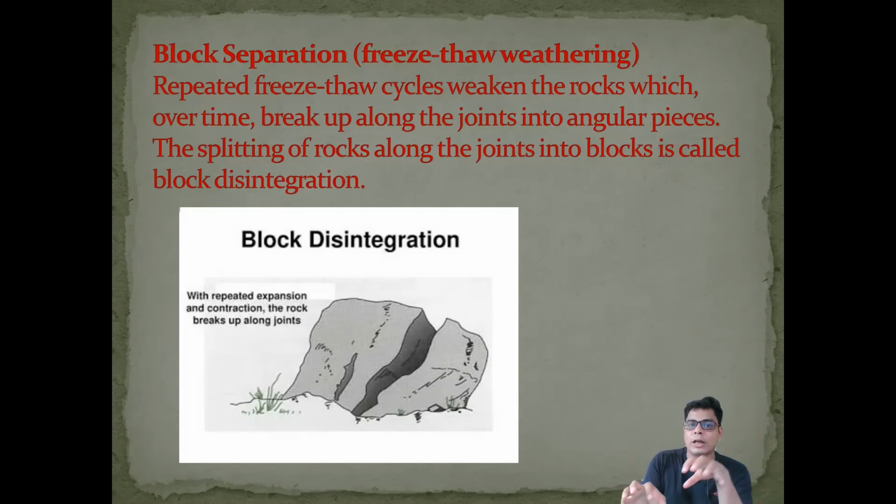Due to this, the temperature goes up and down, and you can see compression and expansion in the rock, and it divides into blocks. So that is called block disintegration.